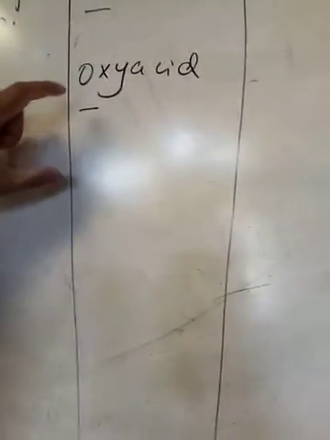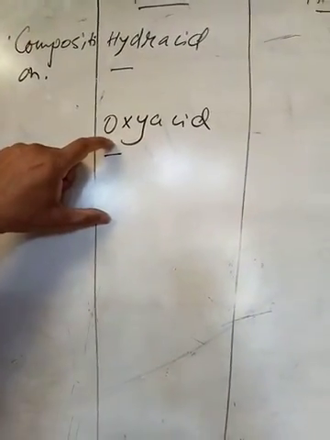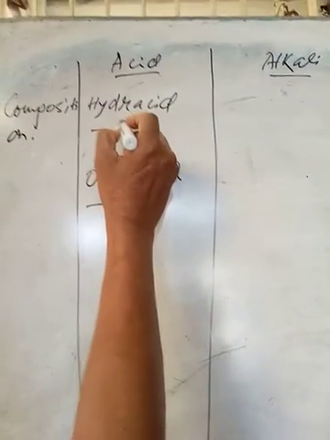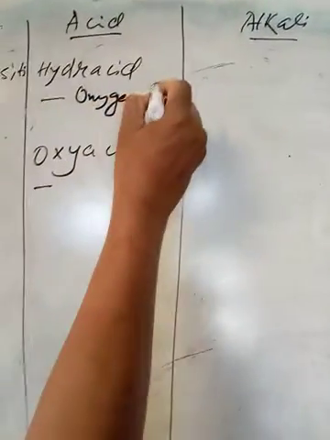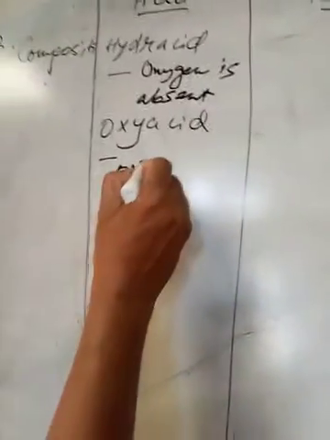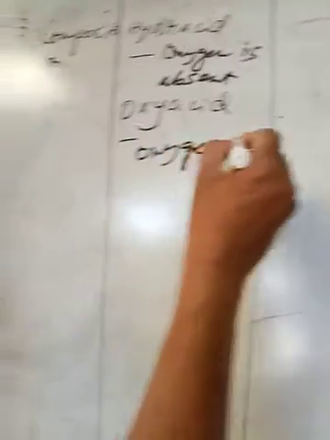Oxyacids are those acids which contain hydrogen with oxygen. Here oxygen is present, here oxygen is absent. Oxygen is absent. Here oxygen is present.